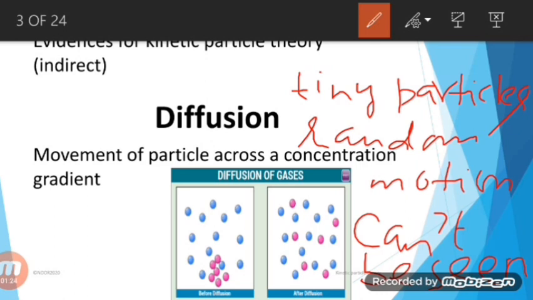So there must be something which is carrying this fragrance over. The things which carry the fragrance are the particles, which are defined in the kinetic particle theory. These are the small and tiny particles which are the carriers of the fragrance from one edge of the room to the other edge of the room.